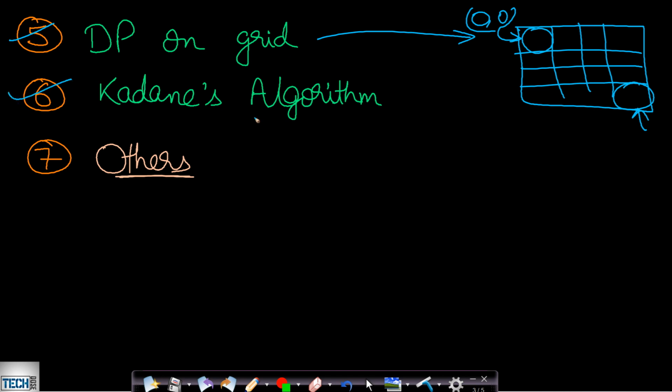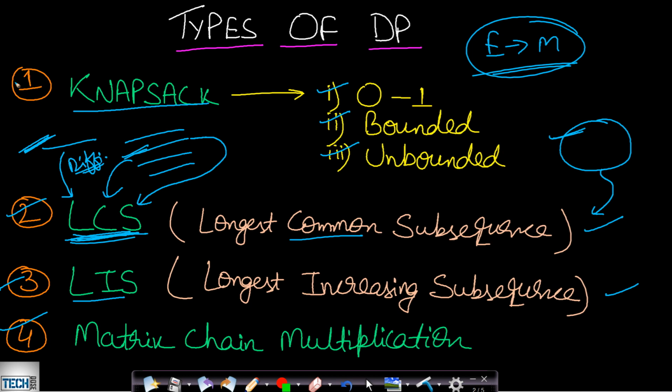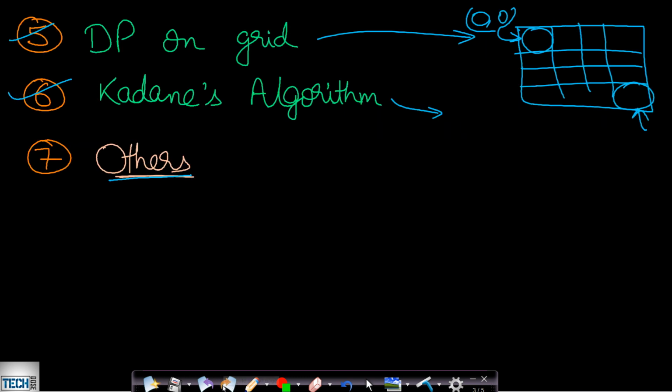Now Kadane's algorithm is also a dynamic programming algorithm, and there will be tons of problems which use Kadane's algorithm. So this is also using dynamic programming, and there will be some other classifications in this group as well, which I may not have mentioned. So these are the very basic common problem types which you will be encountering during your interviews or your coding rounds.